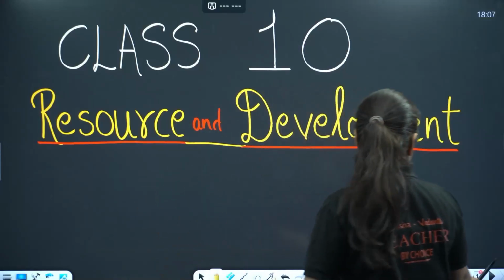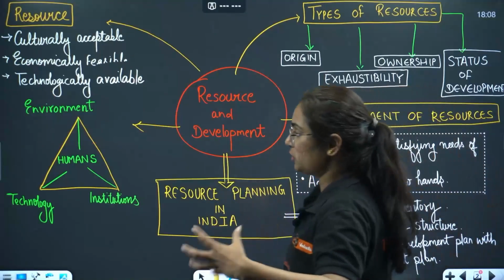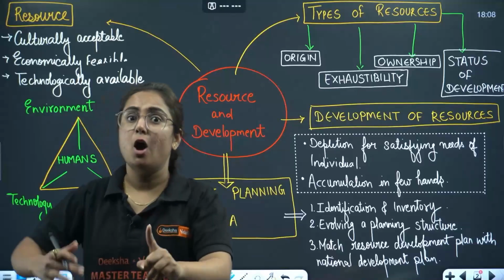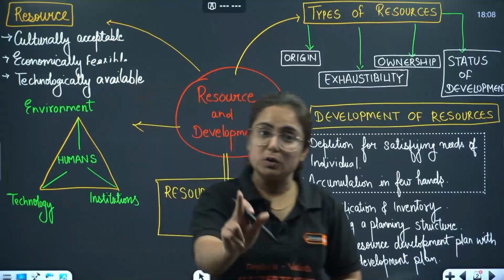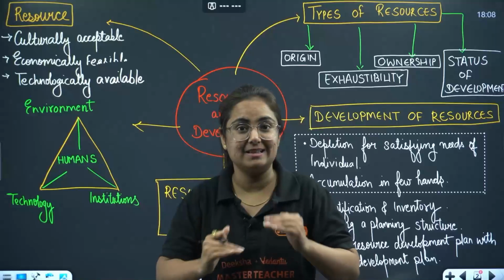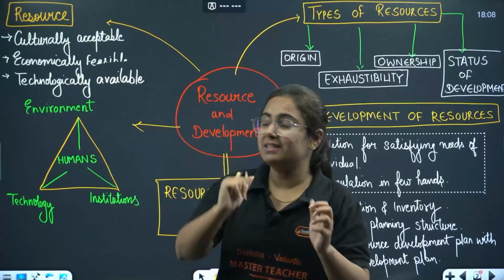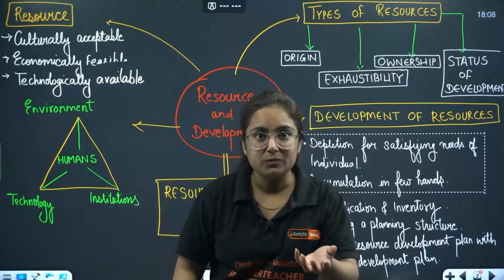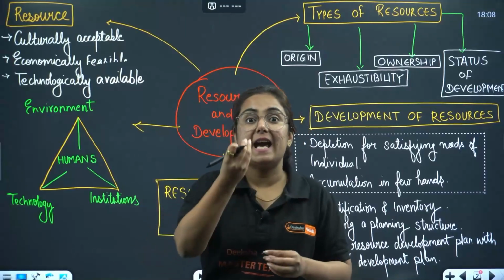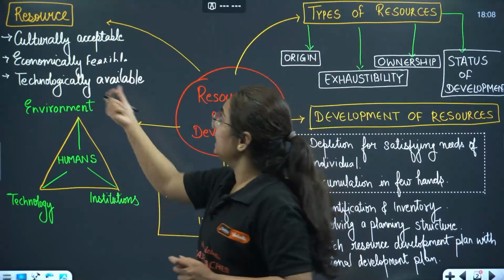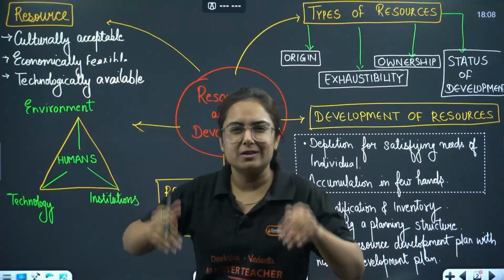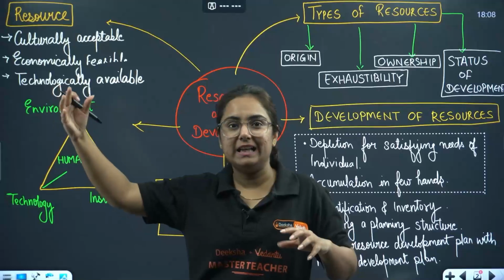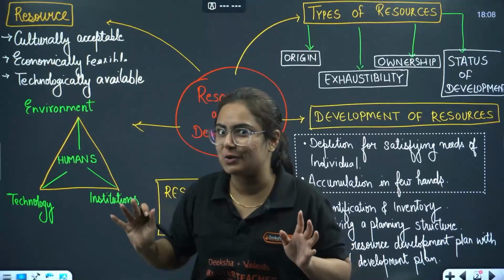The chapter starts with the definition of a resource, which we have been studying since childhood: anything that is available in the market or our surroundings and is useful to us is a resource. But in class 10, let's level up this definition, adding that it is something which is technologically available, right? Technology should have access to that material. Then it must be economically feasible. We have a certain amount of money in our pockets with which we can buy that product. A Lamborghini in someone else's house is not a resource for us.